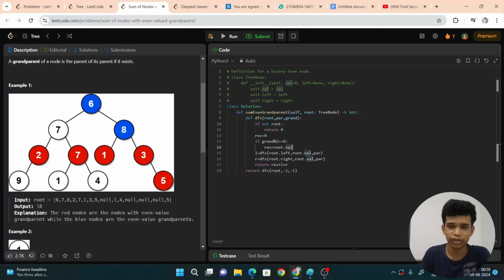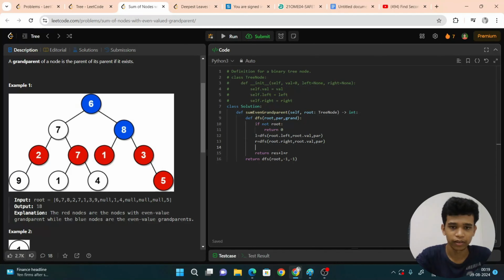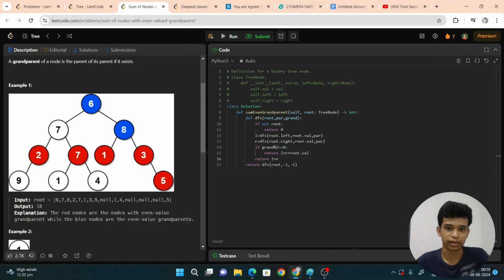Okay, instead of doing this, we can also do it at the last in my approach. See here, if my grandparent mod 2 is equal to 0, which means it is even, then what should I return? I just return L plus R plus that root dot value. We can also write like this. This is what I told in the drawing explanation, right?